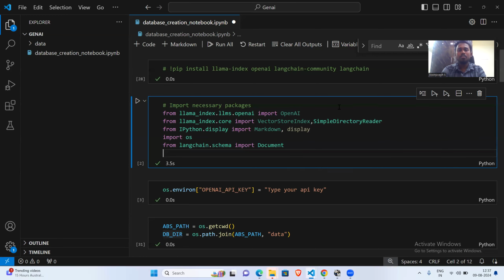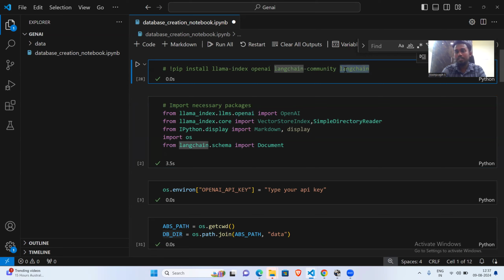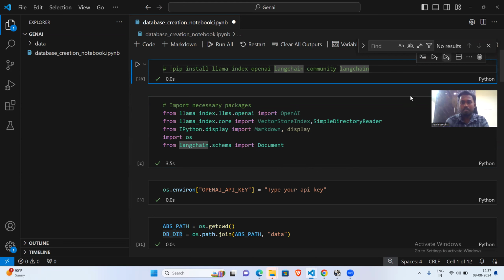These are some of the libraries we are going to work with today: LlamaIndex, OpenAI, LangChain community, and LangChain. Please install these libraries. In my case, I already installed them, so I'm not going to run this. I would recommend that every time you create a new environment and then install all these libraries. That's what I wanted to share with you.